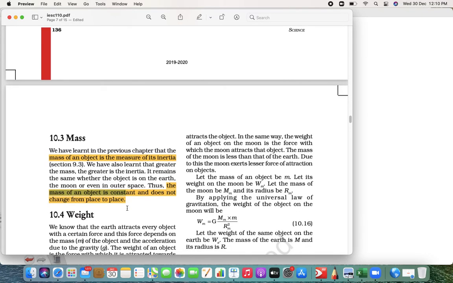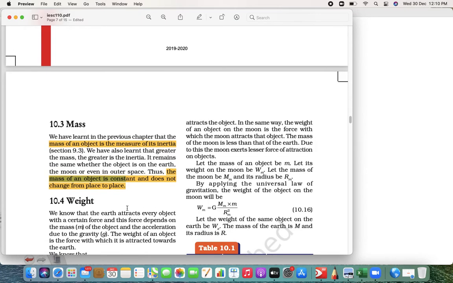For example, if you go to the moon or some other planet and find out your mass, it will remain the same, it will not change. So is it the same as weight? No, weight is not that. Again I repeat, what is mass? Mass is a measure of matter in a body: blood, flesh, bones, everything.